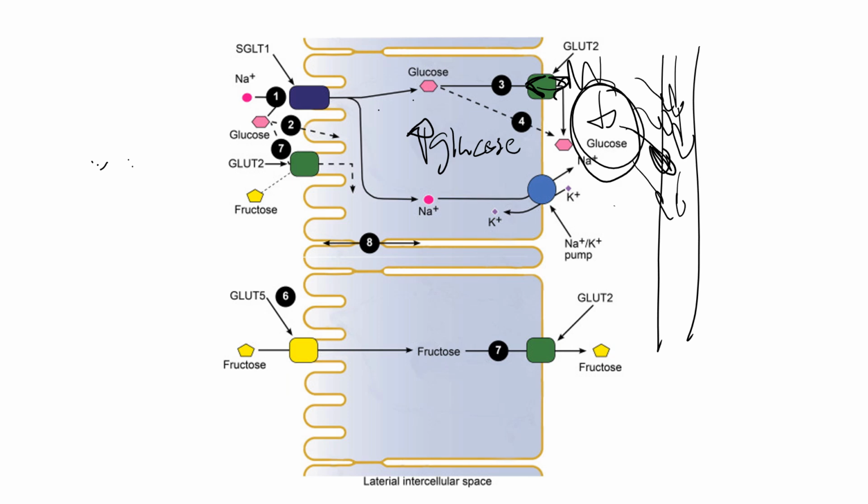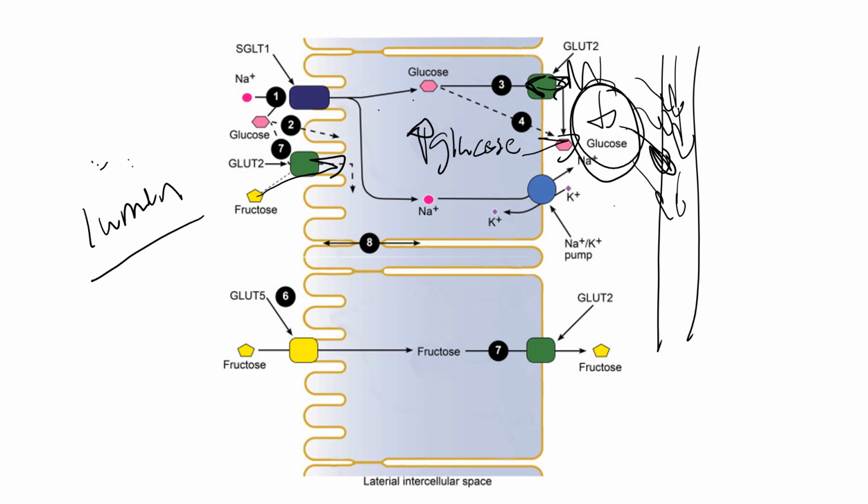So to start off, right after you've eaten some carbohydrates, you get those carbohydrates from the lumen of the small intestines, past first the apical membrane of the column-shaped epithelial cells, and then the basolateral membrane of these columnar epithelial cells, through facilitated diffusion on both sides, right?